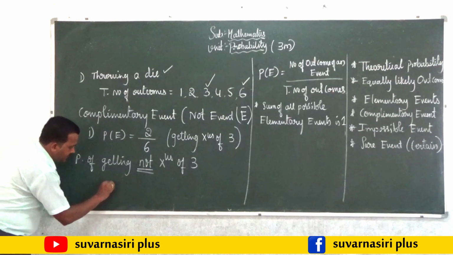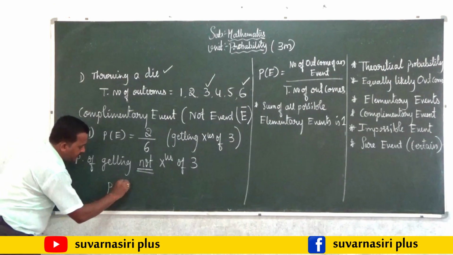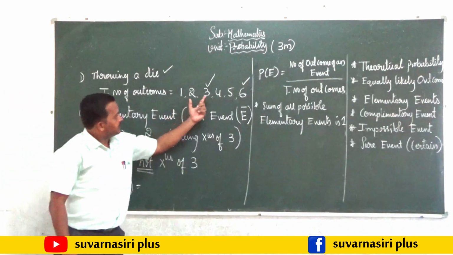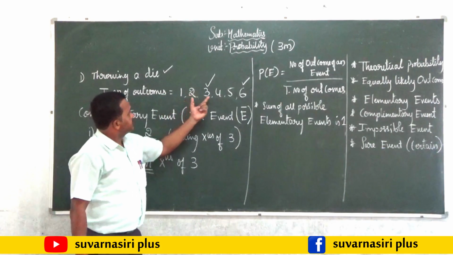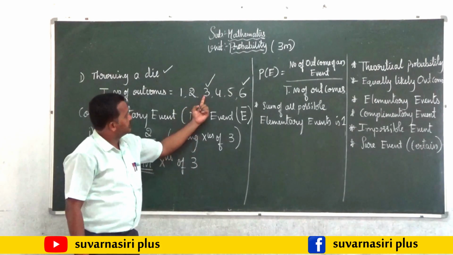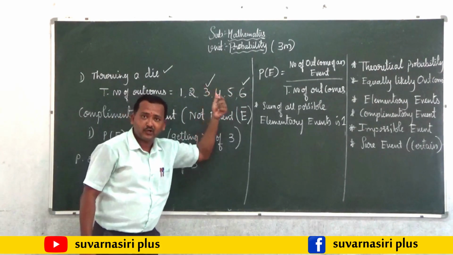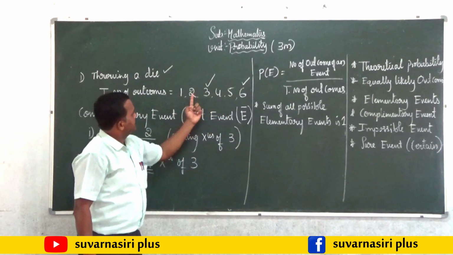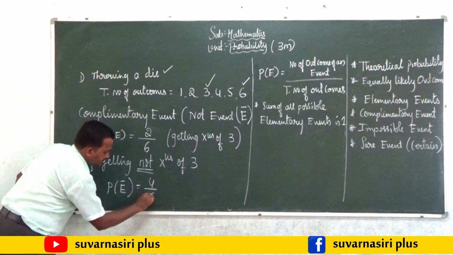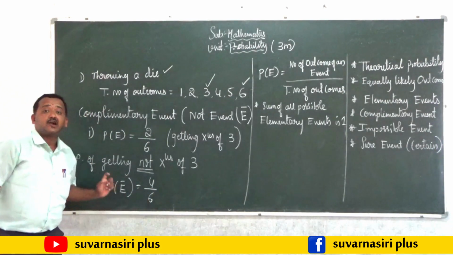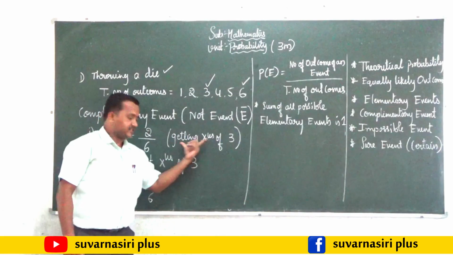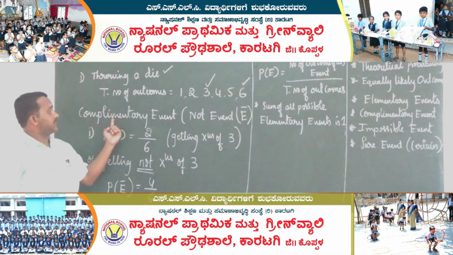How do we go about that? That is represented as P of E bar. In these outcomes, we should leave the multiples of 3. Not multiples of 3 means we have to drop the multiples of 3. Remaining are 1, 2, 4, 5, so that is 4 by 6. This is called the complementary event. Just the opposite: if I take any one event and add the word not, that is the complementary event.